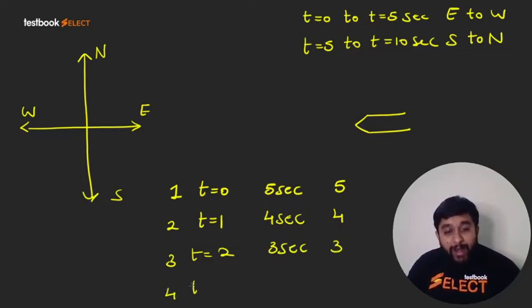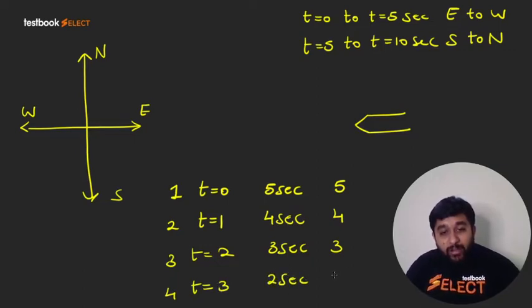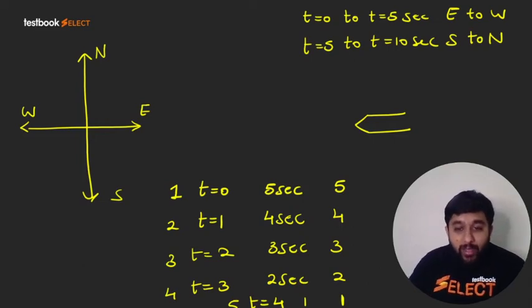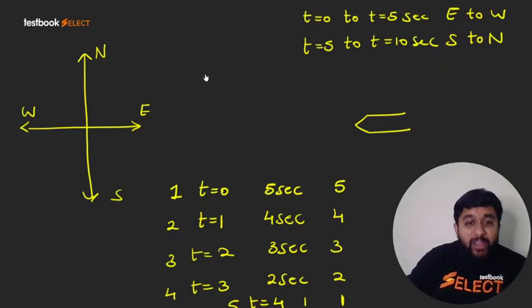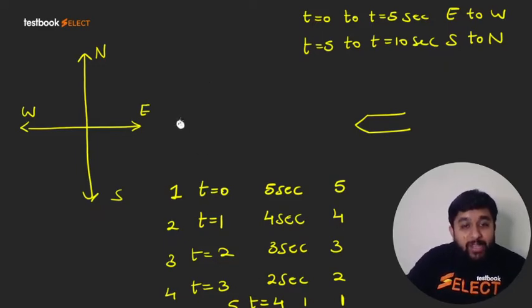The fourth particle comes out at t equal to 3 seconds, has only 2 seconds to travel, and covers 2 units. The fifth particle comes out at t equal to 4 seconds, has only 1 second to travel, and covers 1 unit. So exactly at t equal to 5 seconds, if I click a photo, I will see the particles like this.